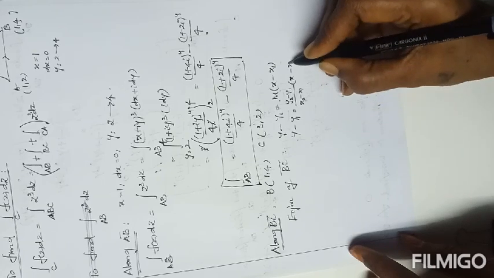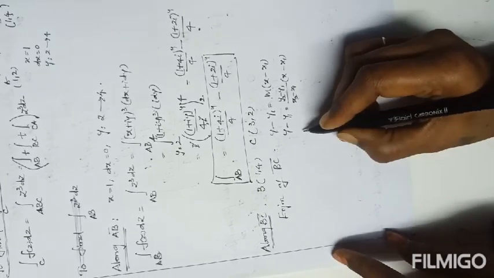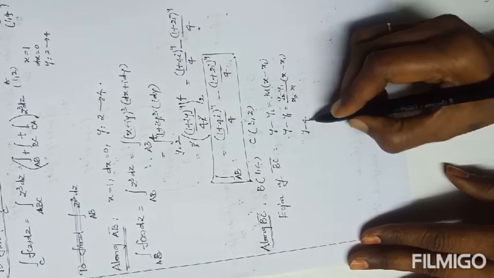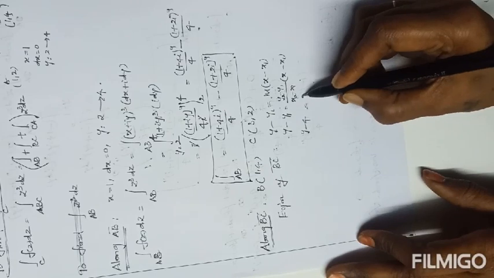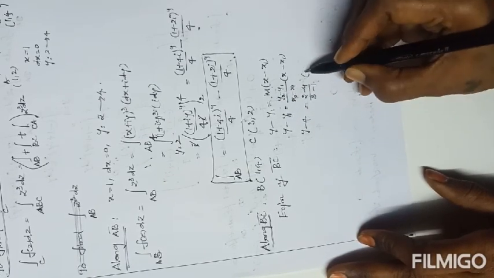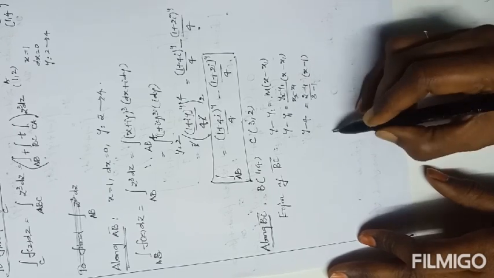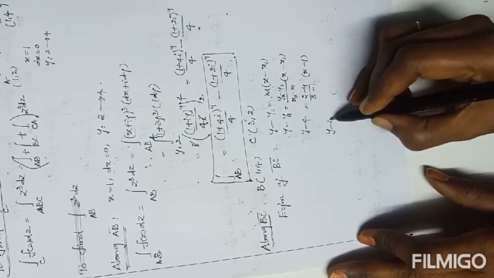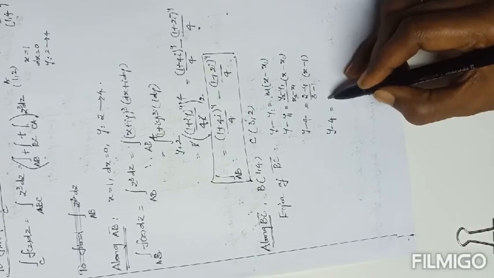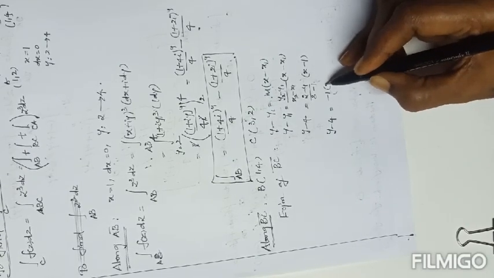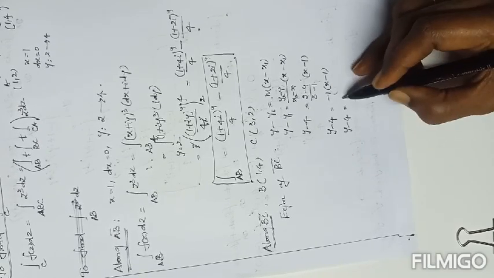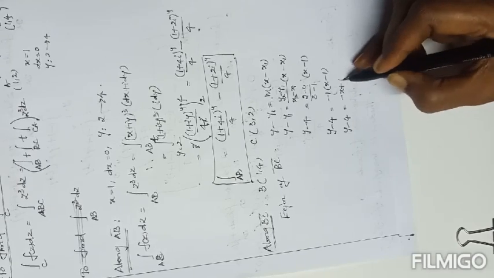Here y1 equals 4, y2 is 2, x1 is 1, x2 is 3. So y minus 4 equals minus 2 by 2, totally minus 1, into (x minus 1).